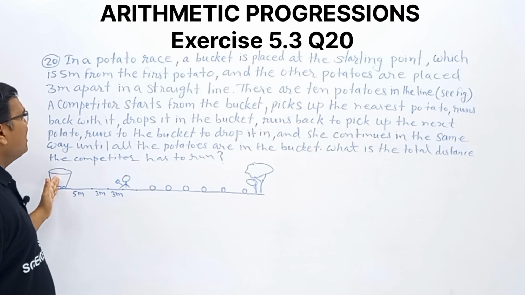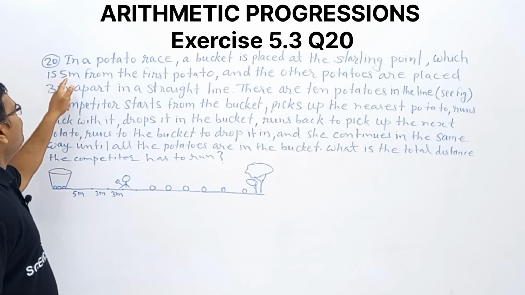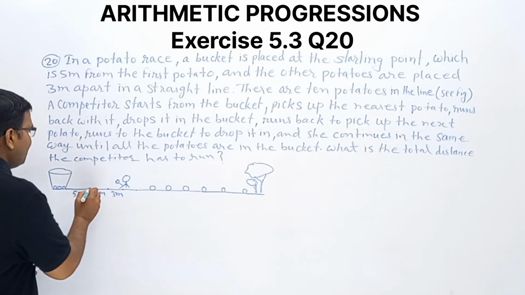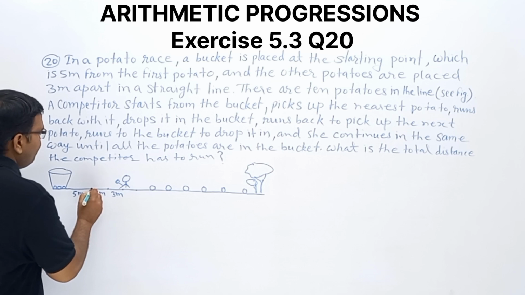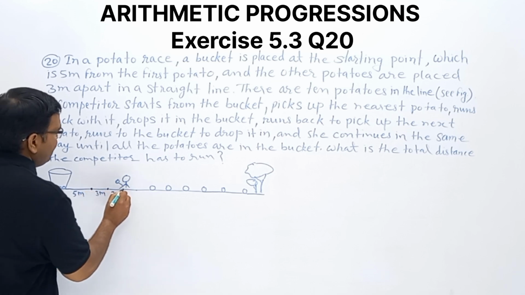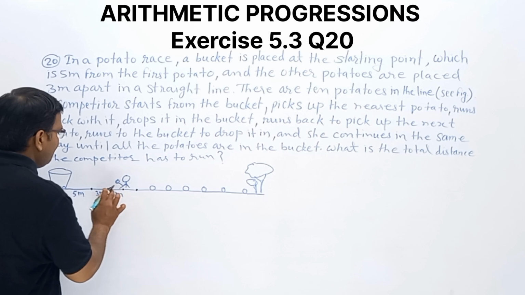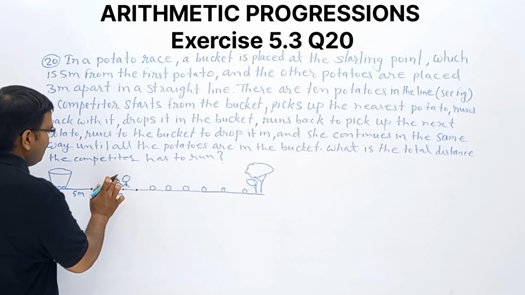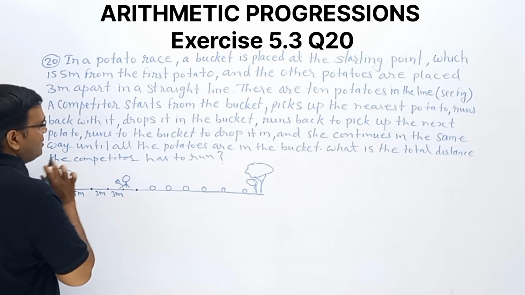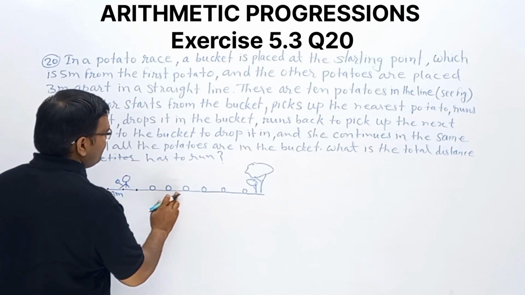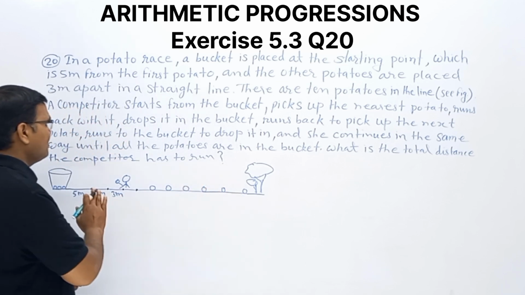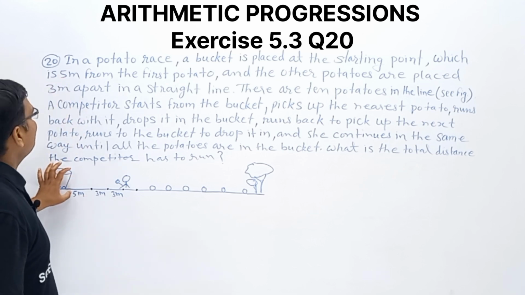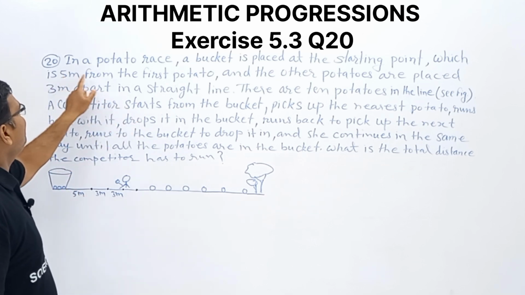This is the potato race in which the bucket is placed at the starting point, 5 meters from the first potato. There is the first potato, then this one, then there. These three potatoes are there. One potato is in the hand of this competitor. Clear?